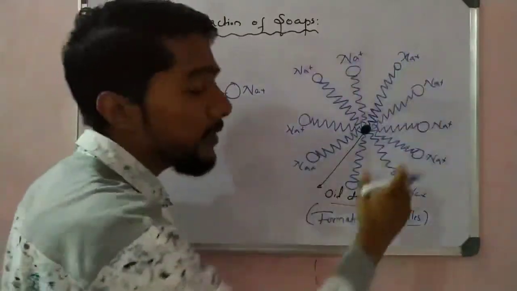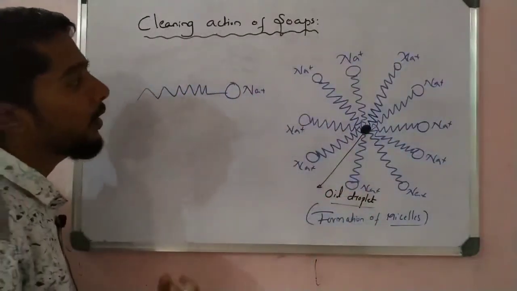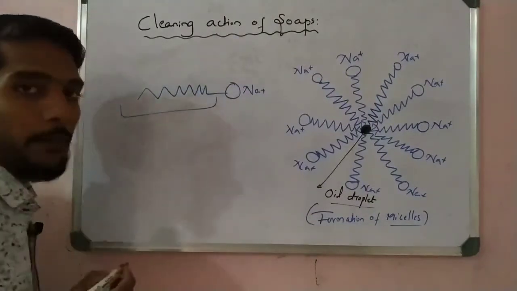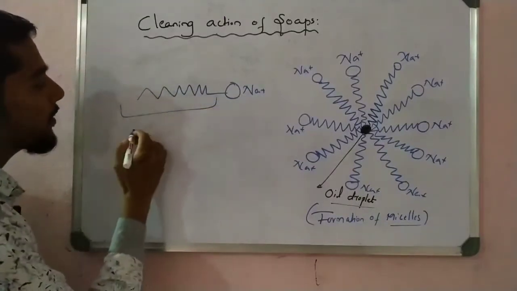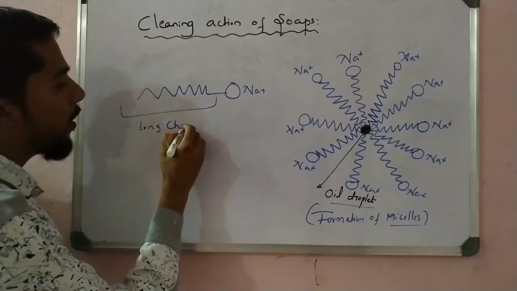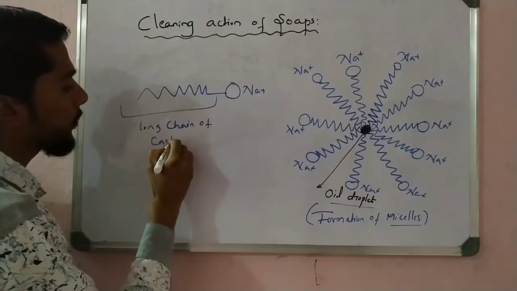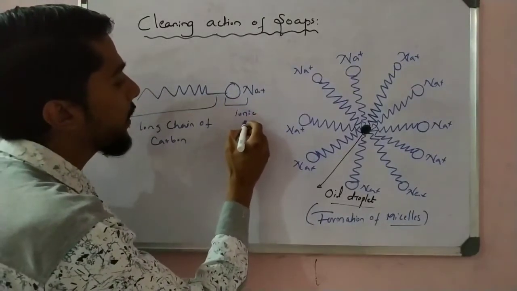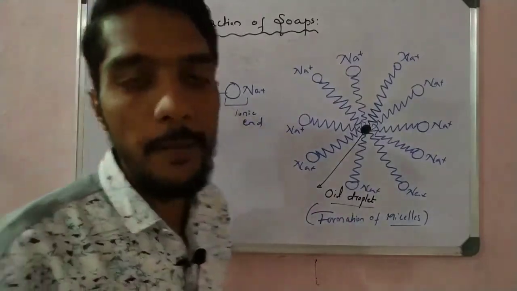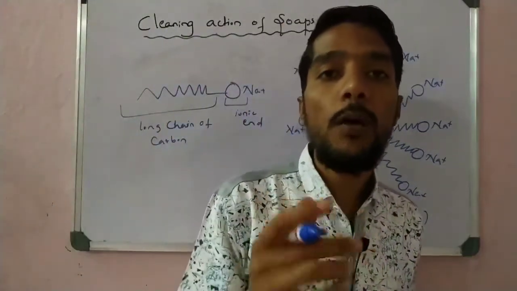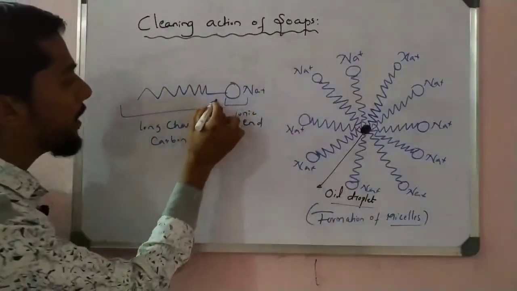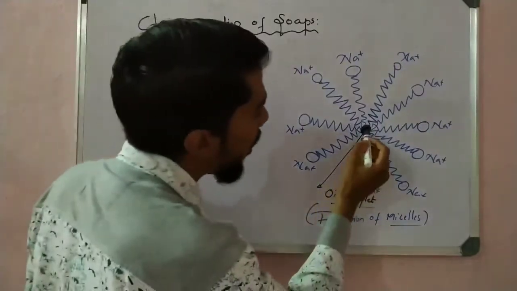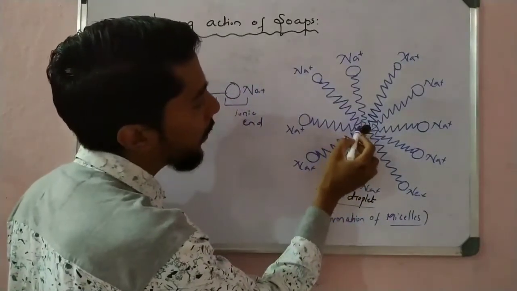So what is the working of these ends, we can learn later, but let us first see what these structure parts are. I can make a head and this tail. This tail part is called a long chain of carbon, right? And this head is called the ionic end, that is the Na+ end. So I take here the sodium salt of soap. Sodium, that is Na+, and this whole tail, the zigzag, is called a carbon chain.